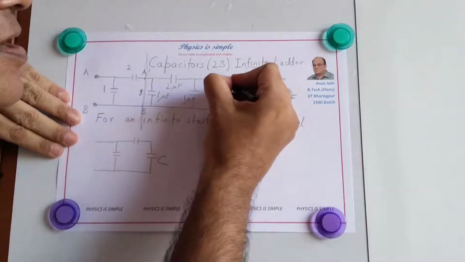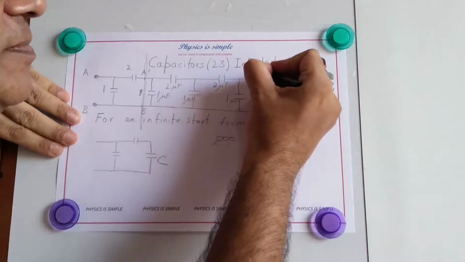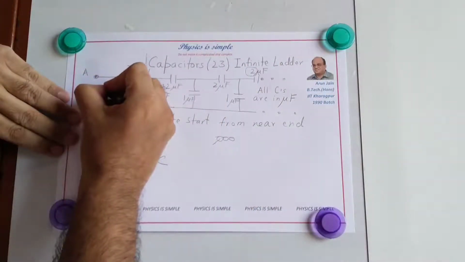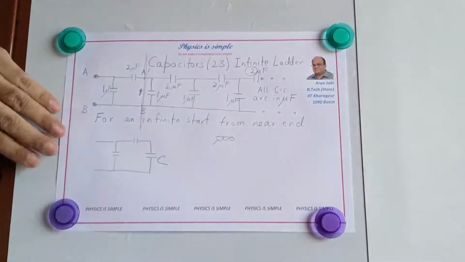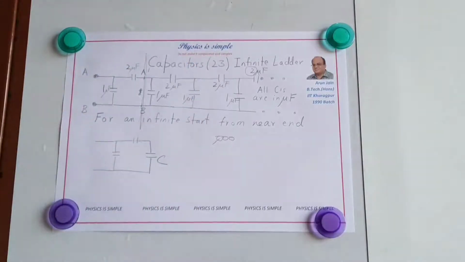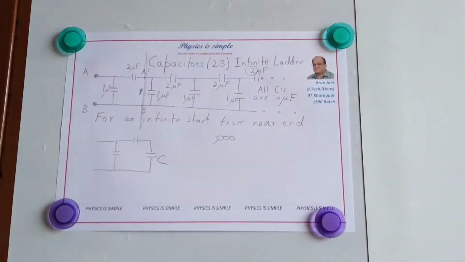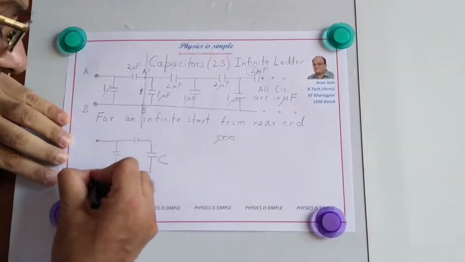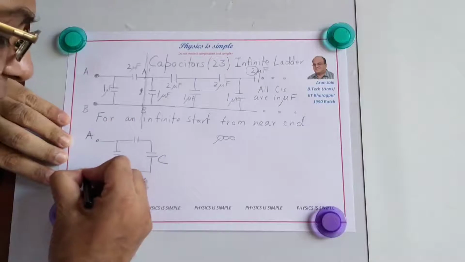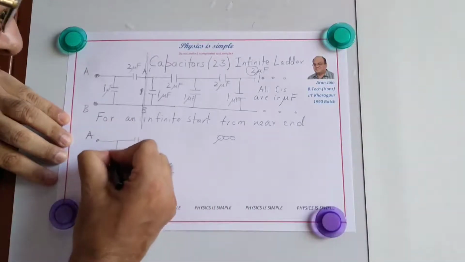So now if we keep one repeating section and we look at the rest of the circuit, the rest of the circuit will also have the same equivalent capacitance as the original circuit. From an infinite chain, if we remove one link, it makes no difference to the infinite chain. So now the capacitance between A and B is also C, A dash and B dash is also C. This is now 1 microfarad, this is 2 microfarad.